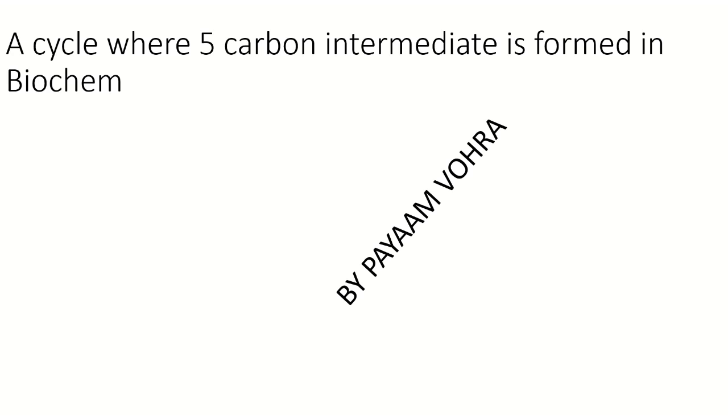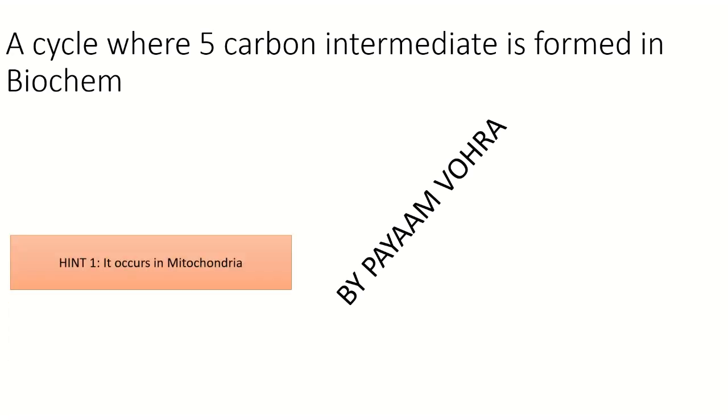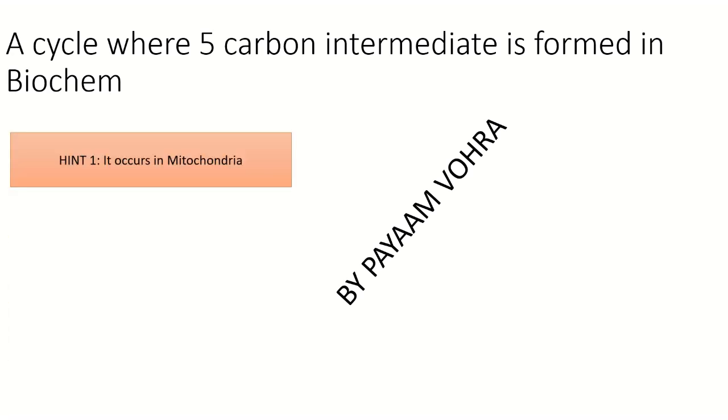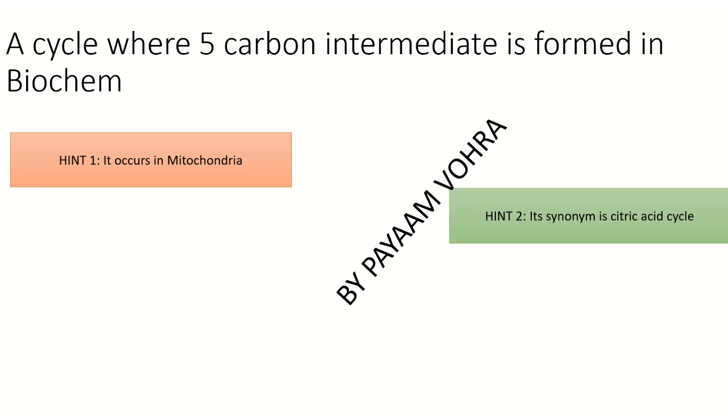Don't you remember? Fine, let me give you a hint. The hint is it occurs in mitochondria. So glycolysis cannot be the answer because it occurs in cytoplasm. Same with gluconeogenesis and the others. Now guess among all the cycles that occur in mitochondria. Beta oxidation also occurs sometimes in mitochondria, but is a 5 carbon intermediate formed in it? Do we know? No. Let's get to the second hint.